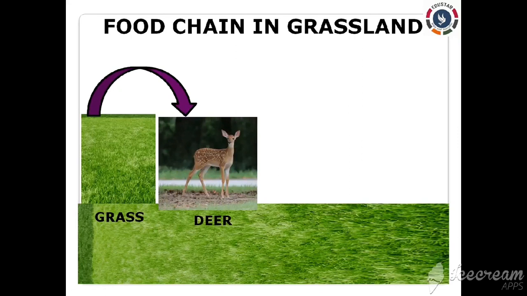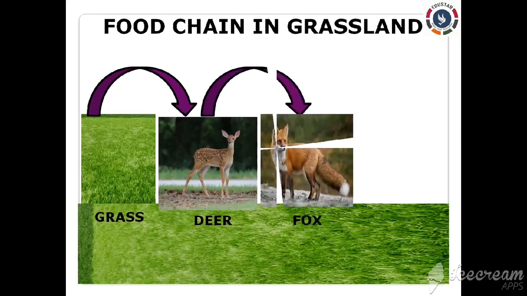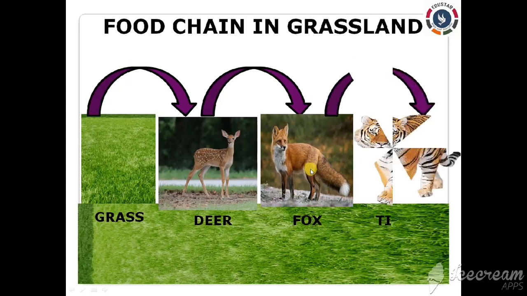Here, the herbivores are considered the primary consumers. These herbivores are further eaten by the flesh-eating animals like the fox. Right? They are called the secondary carnivores. These carnivores are also called secondary consumers as well. Which is being eaten by the tiger, which is called the tertiary carnivore. Clear? So, this food chain represents a single direction, that is, a unidirectional way. So, the transfer of energy takes place in a unidirectional way.